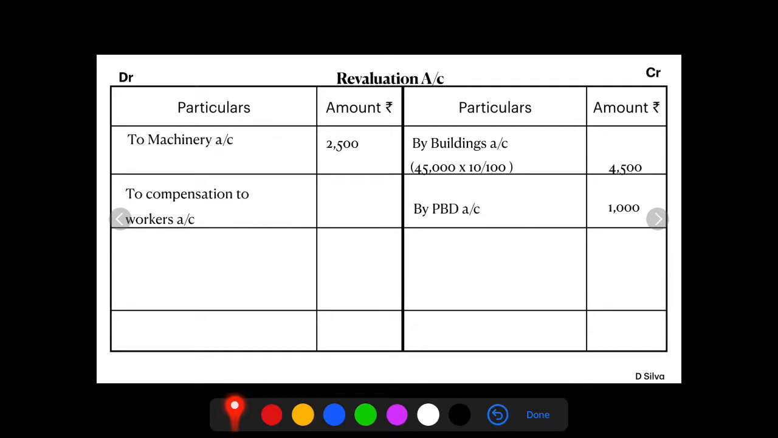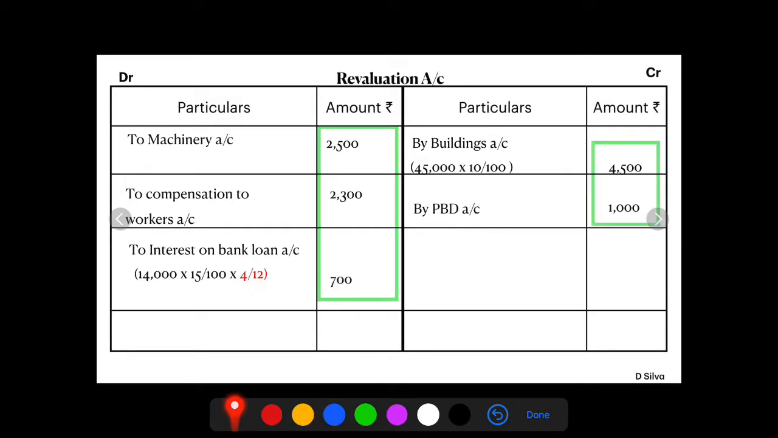Provision for compensation to workers is rupees 2,300. While explaining the question, I stated how the compensation to workers has been treated as a liability. Write the amount 2,300. Next, interest on bank loan. The bank loan amount is 14,000. On this, first calculate 15%, followed by this interest being due for the past 4 months. So 4 divided by 12, the amount being 700.